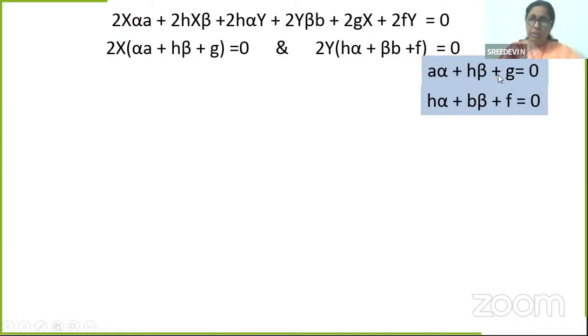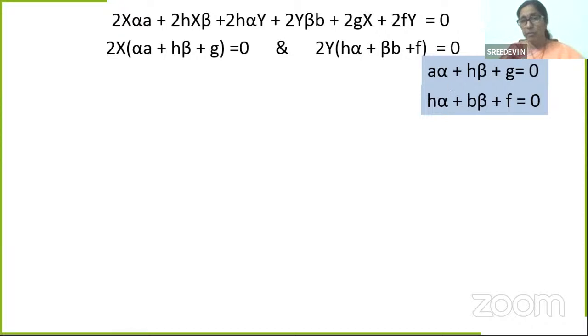Students, you have learnt about pair of linear equations in your class 10. Of course, they were not having alpha beta, they were in ax plus by plus c is equal to 0 form, isn't it? Here instead of xy, we have alpha comma beta. These two equations can be solved using different methods. What are the methods, students? You have learnt in class 9 and 10.